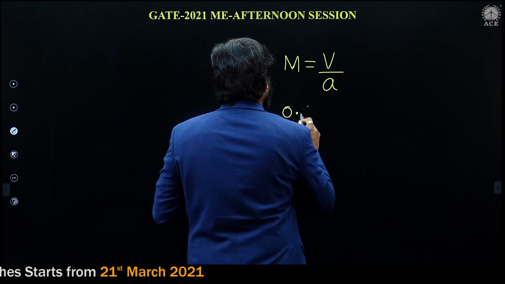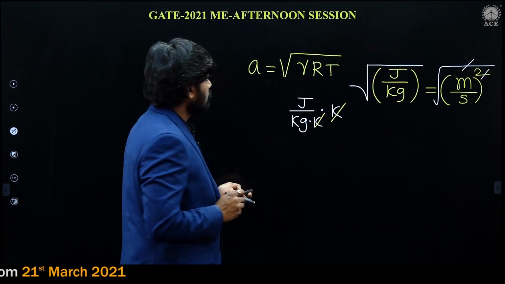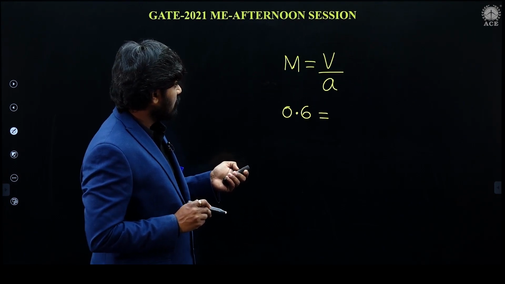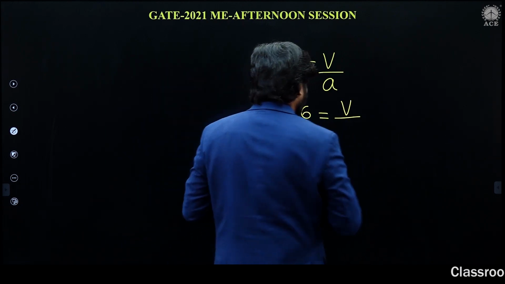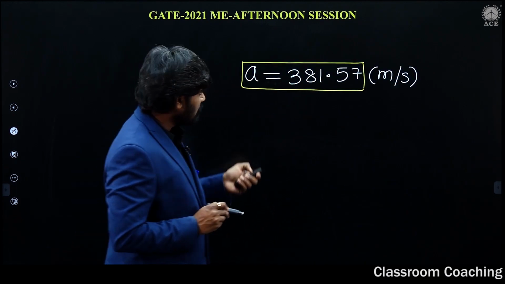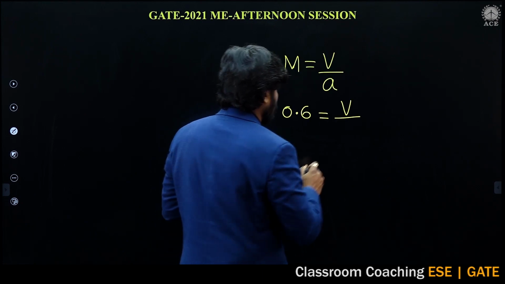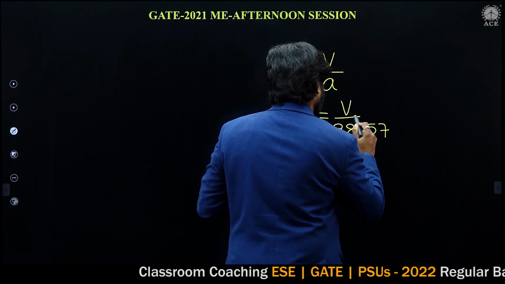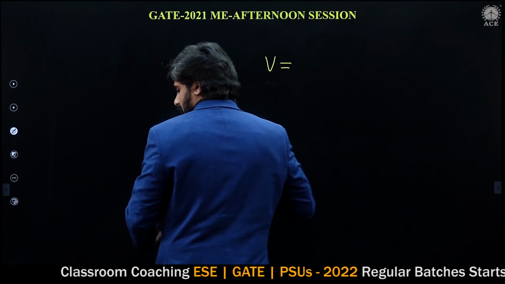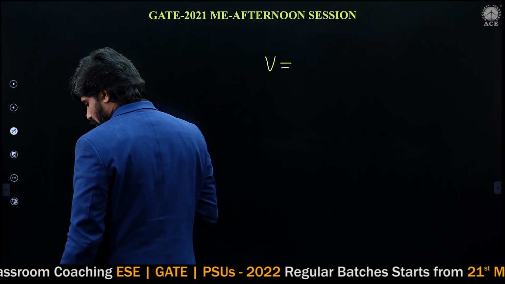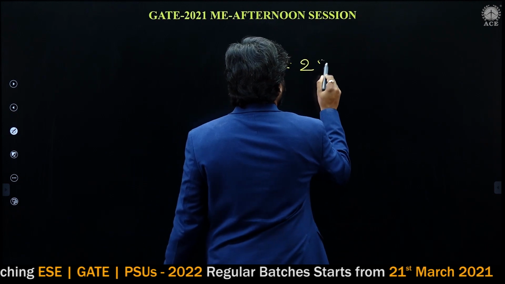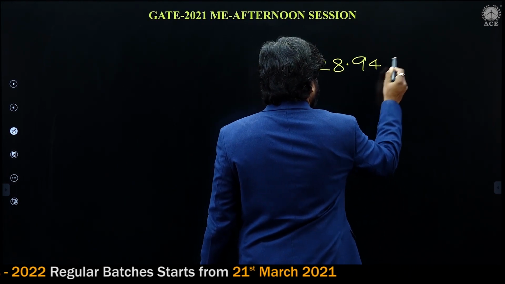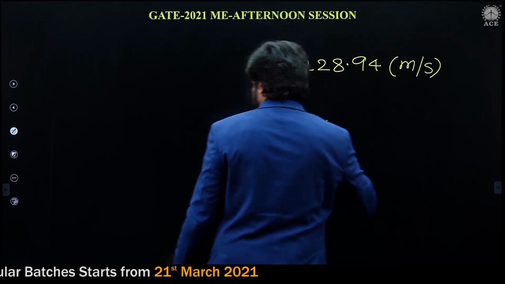Mach number is 0.6, velocity of sound is 381.57. We calculate V, the velocity of fluid, as 228.94 meters per second.